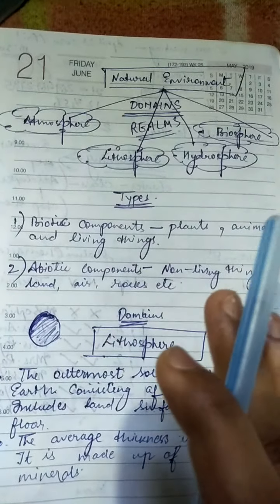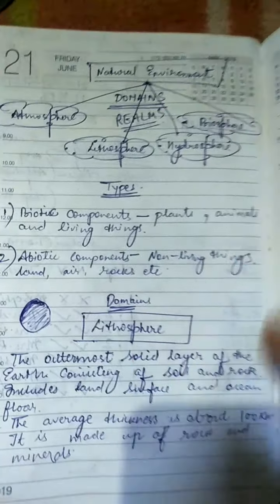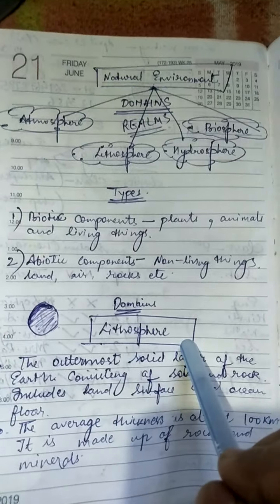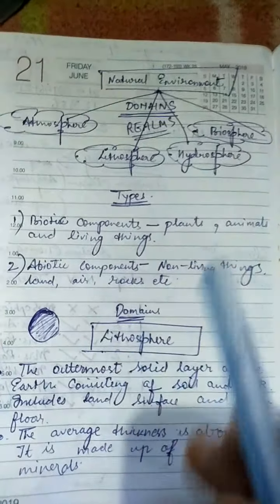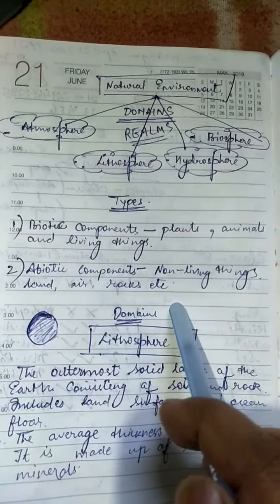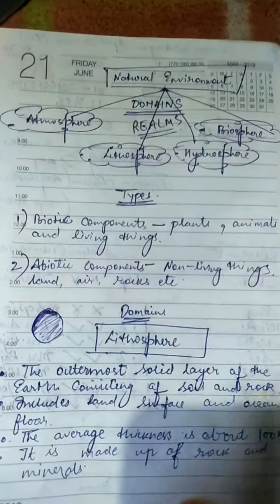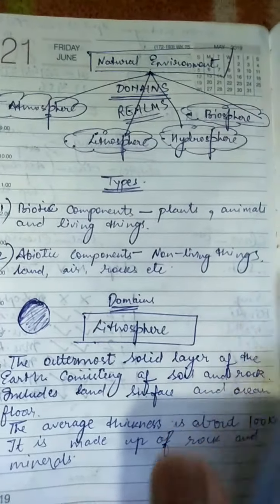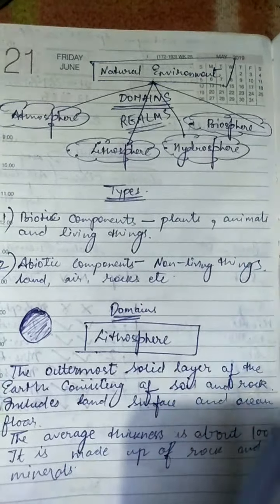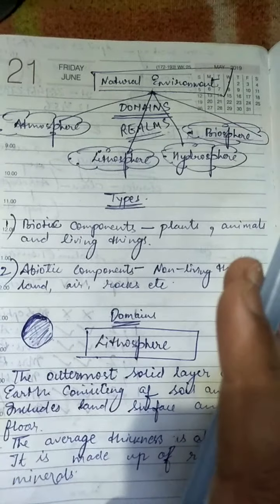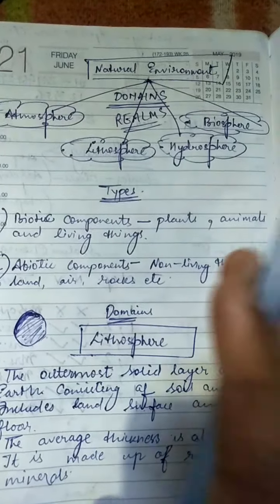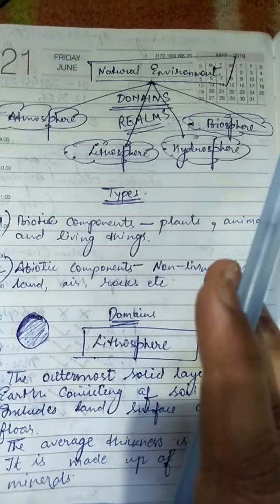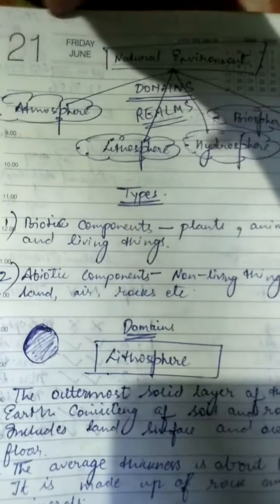The lithosphere is made up of various types of rocks and minerals. It has mountains, plateaus, plains, valleys, rivers, and oceans. Lithosphere provides land for building houses, roads, factories, and also for agriculture. We also get various minerals from it.